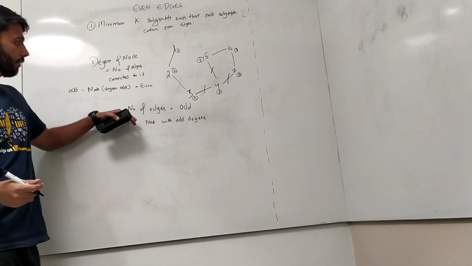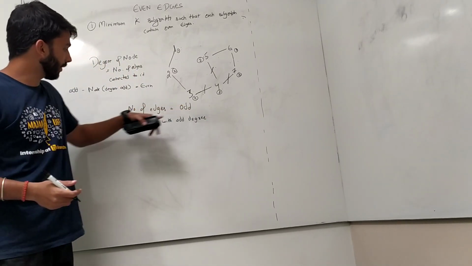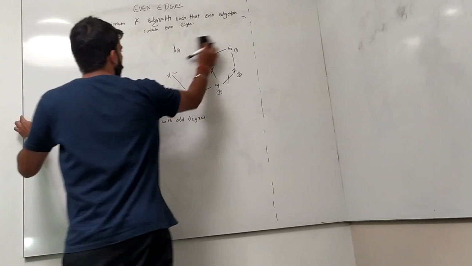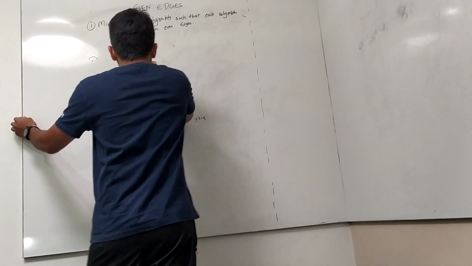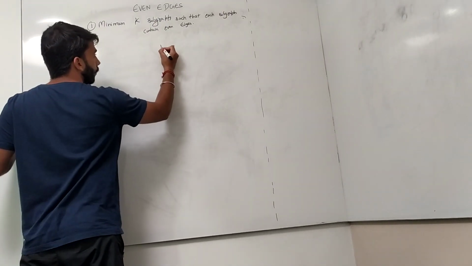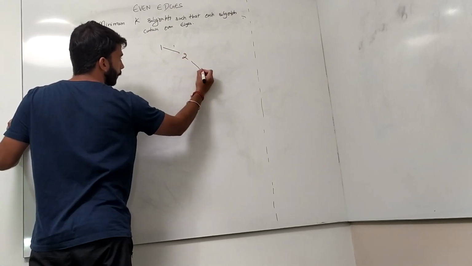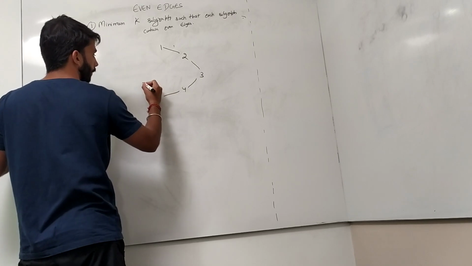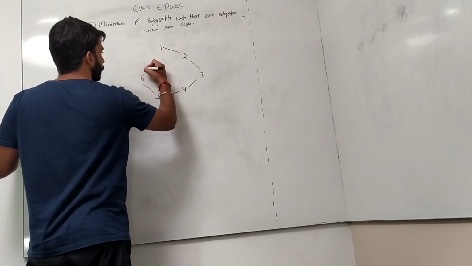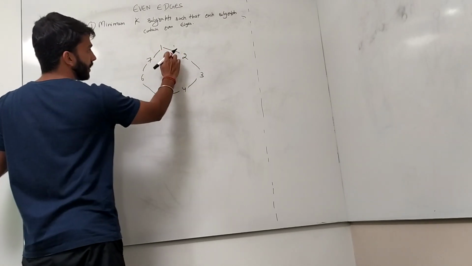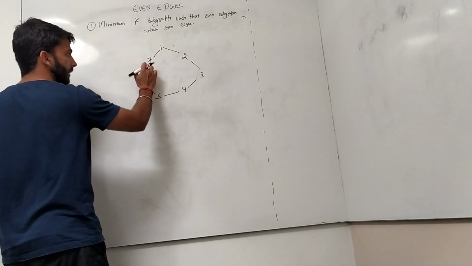So we understand that the number of edges is odd, but there is no node with odd degree. I'll give you one example of such a graph. Suppose we have a graph like 1, 2, 3, 4, 5, 6 and 7. And the number of edges are 1, 2, 3, 4, 5, 6 and 7.